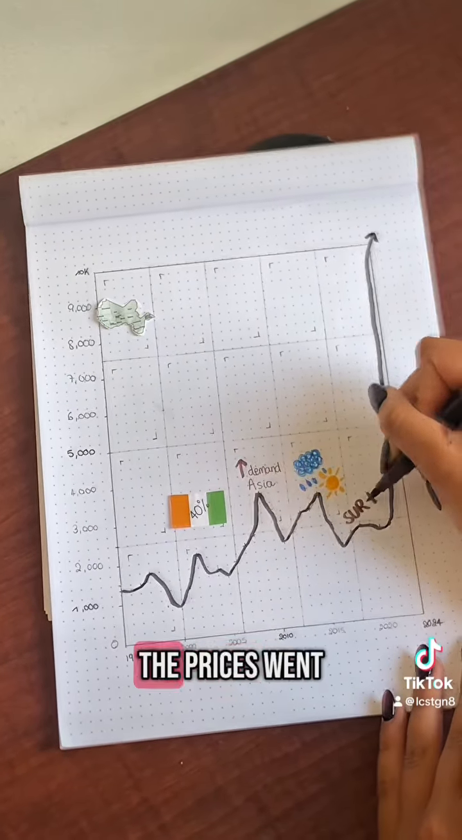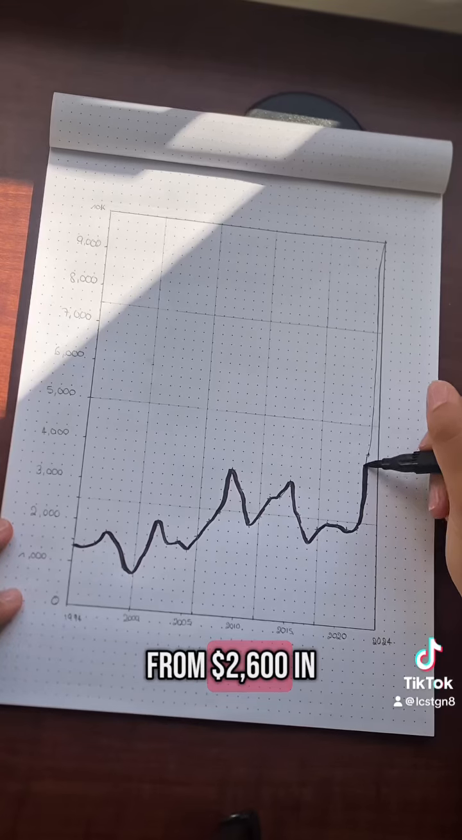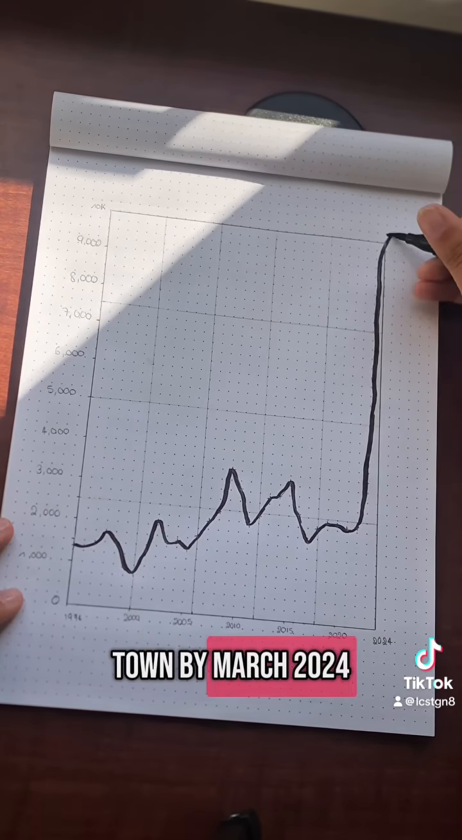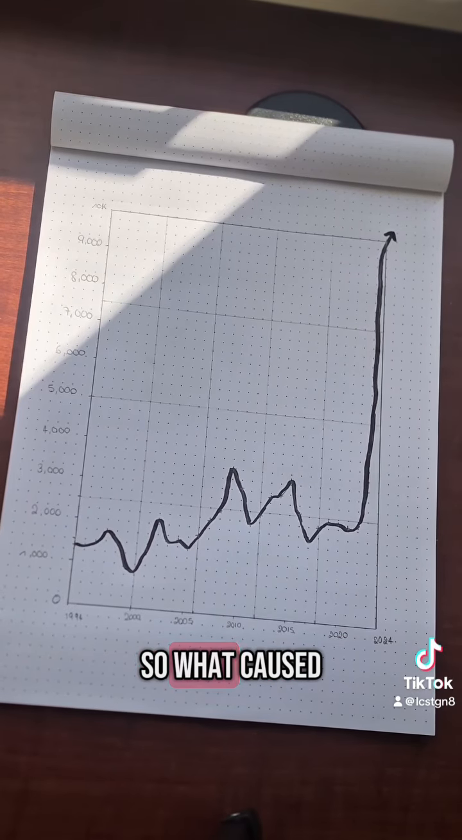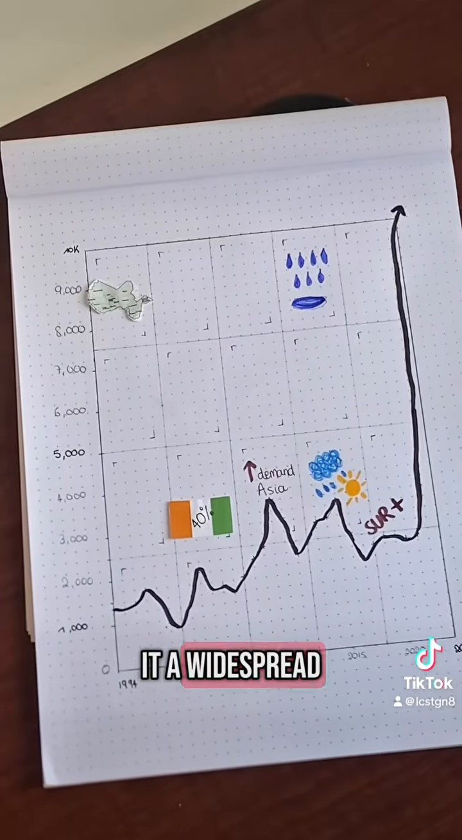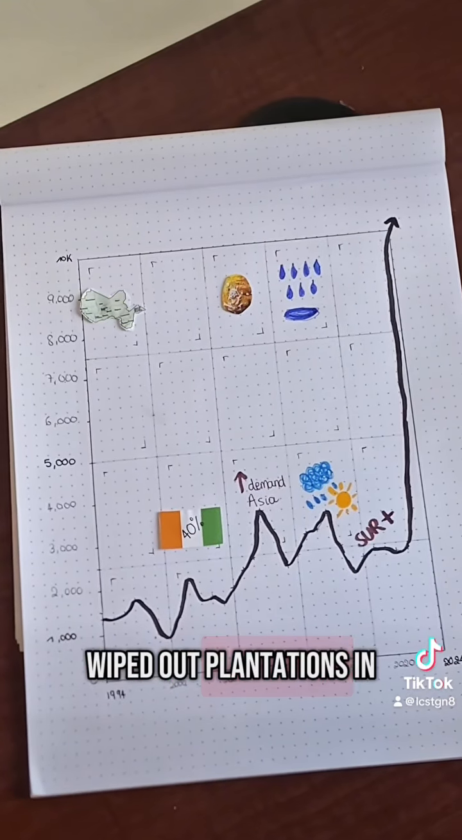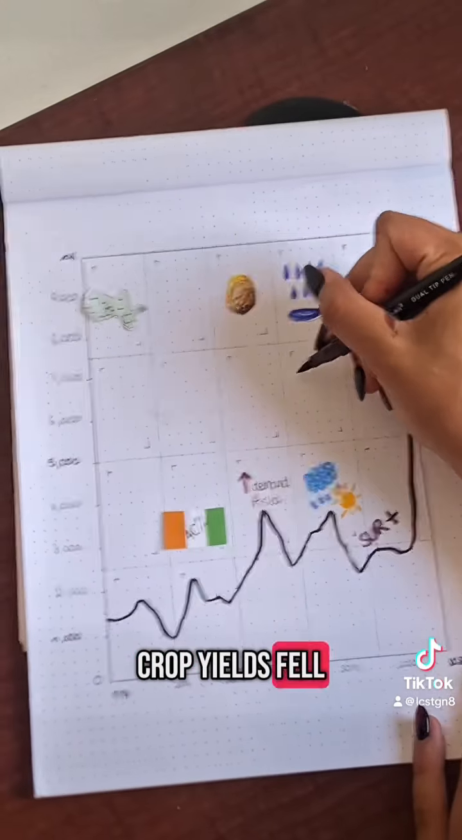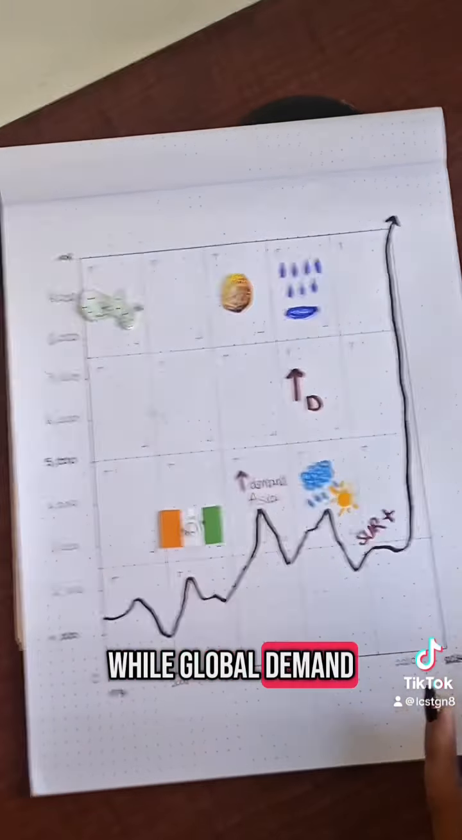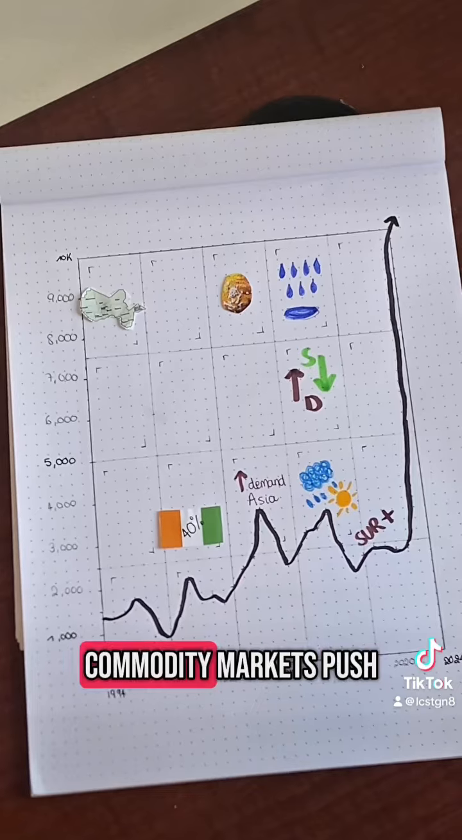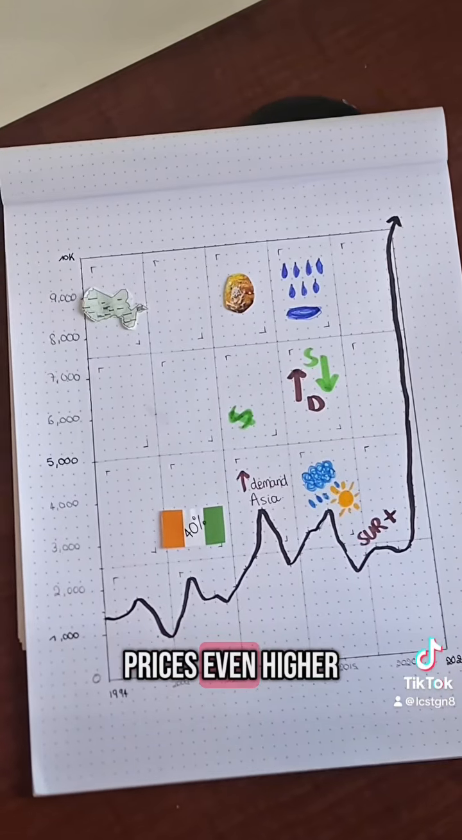Within just a year, the prices went from 2,600 in early 2023 to 10,000 per metric ton by March 2024. So what caused it? A widespread outbreak of the cacao swollen shoot virus wiped out plantations in Ghana. Crop yields fell dramatically while global demand continued to climb. As a result, financial speculations in commodity markets pushed prices even higher.